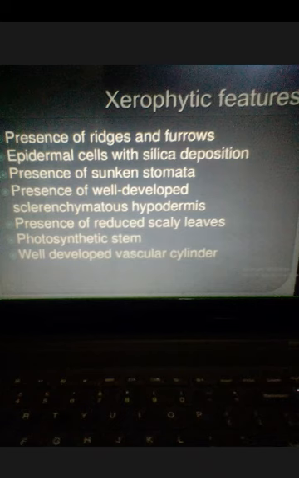Some of them are the presence of ridges and furrows, epidermal cells with silica deposition, presence of sunken stomata, presence of a well-developed sclerenchymatous hypodermis, presence of reduced scaly leaves, photosynthetic stems, and a well-developed vascular cylinder. So these are some of the xerophytic adaptations of Equisetum which help them to survive in such conditions.